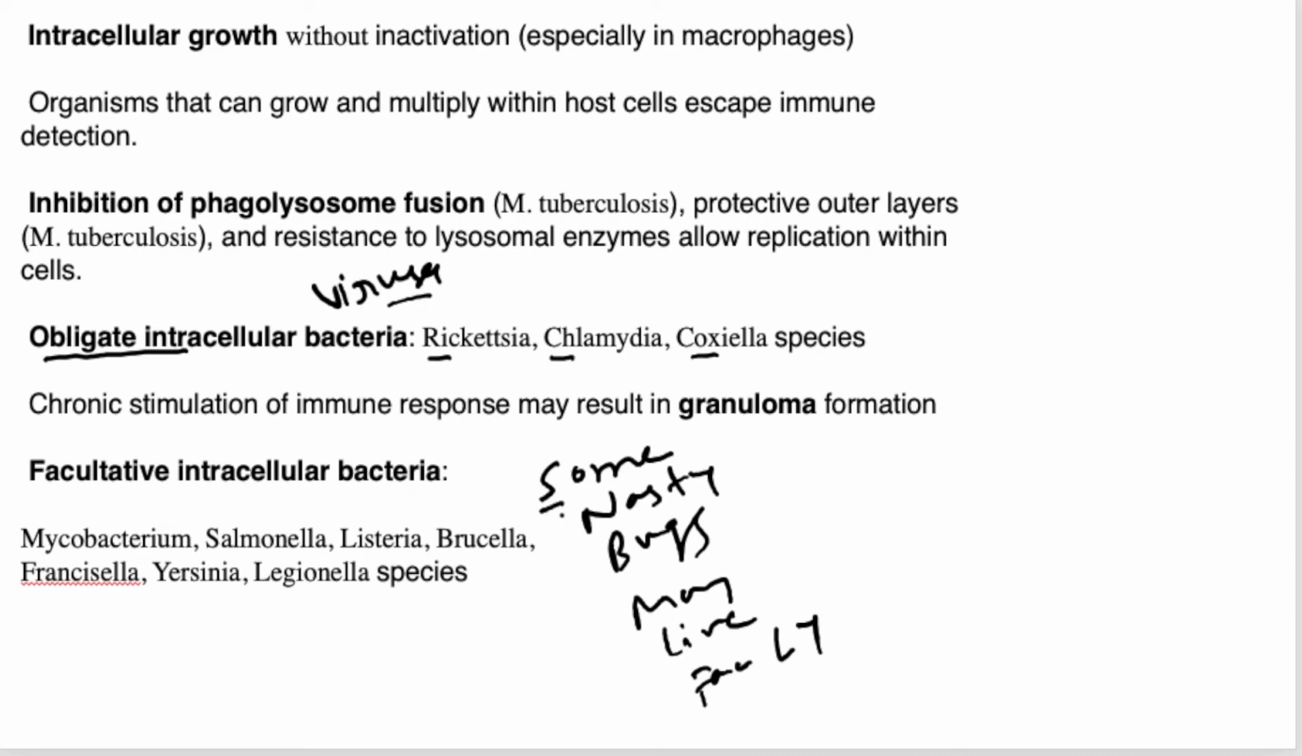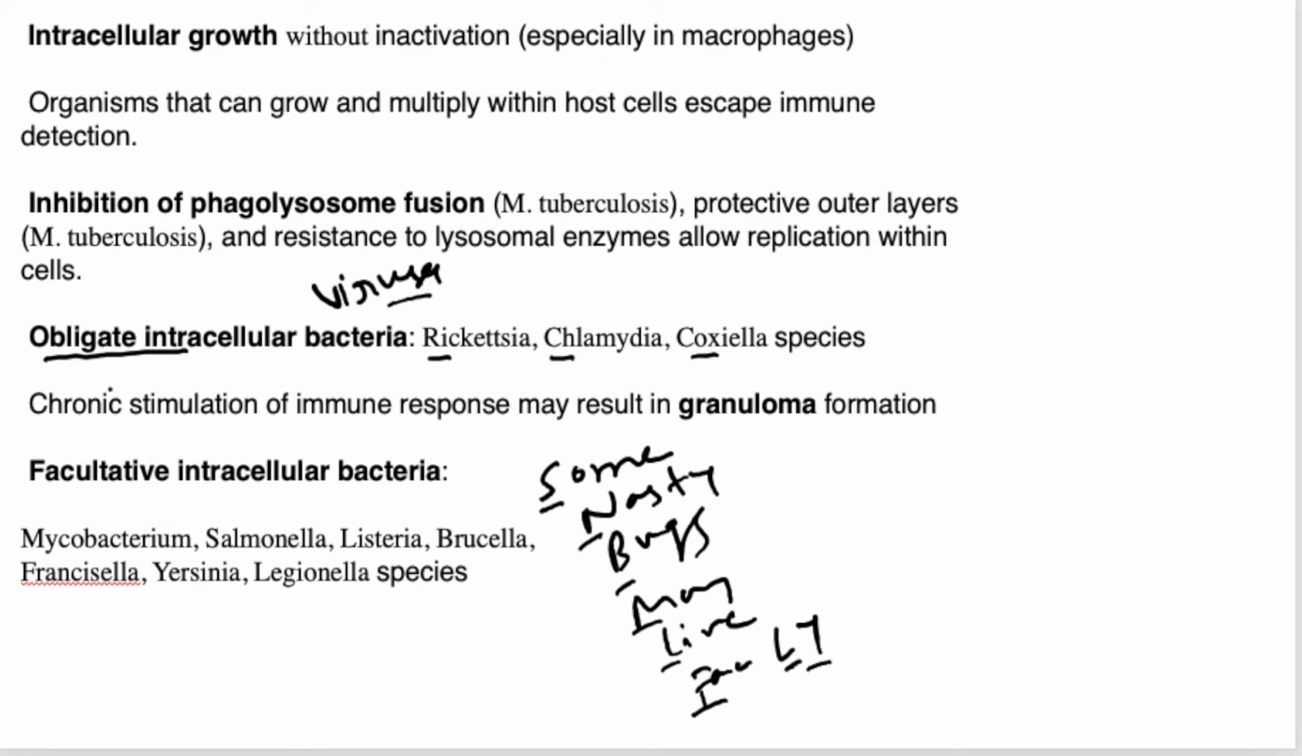S stands for Salmonella, N stands for Neisseria, B stands for Brucella, M stands for Mycobacteria, L for Listeria, and F for Francisella. Another L for Legionella, and Y for Yersinia pestis. So we have some facultative intracellular bacteria. Facultative means they can also grow outside a living cell, but they prefer to live inside the living cell.